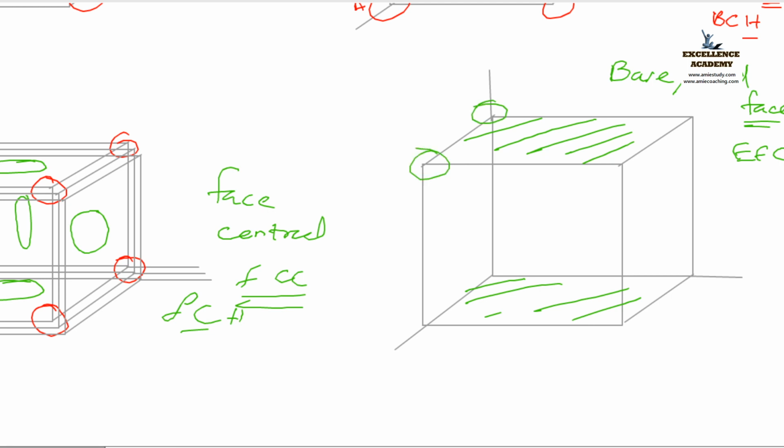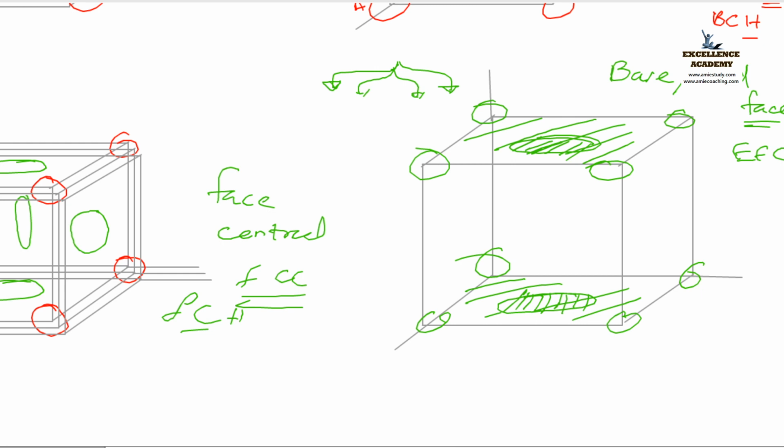That is, atoms are arranged at the corners. Along with that, atoms are arranged at the end faces also, like this. Got it? That is called the end face structure. So based on the position of atoms, it is classified into how many types? Basically, 14 is there. That is the entire crystal system. Based on the position of atoms, 4 types are there. First one is simple.